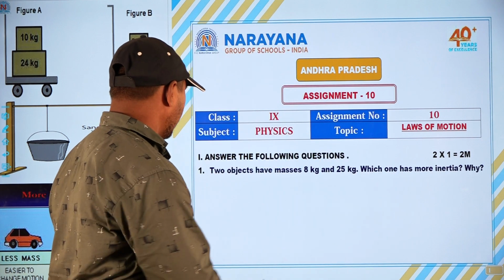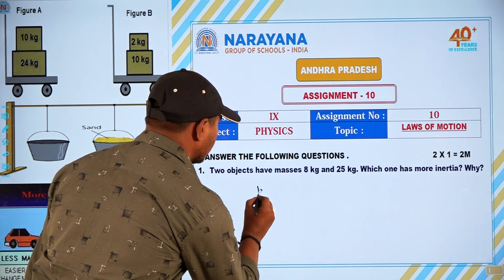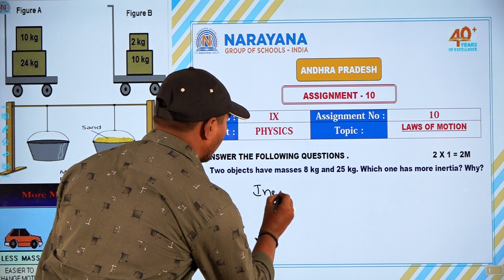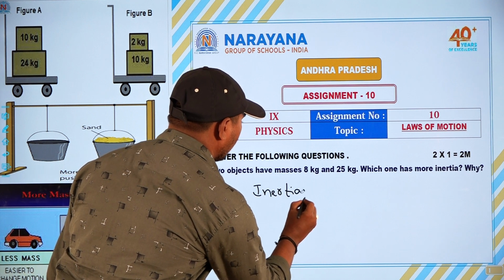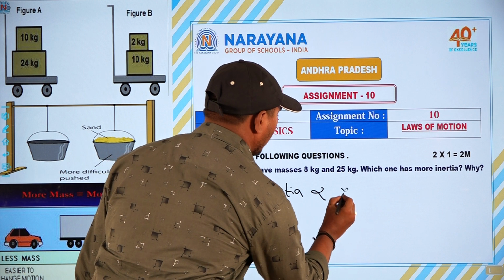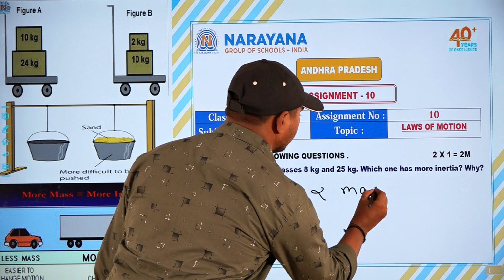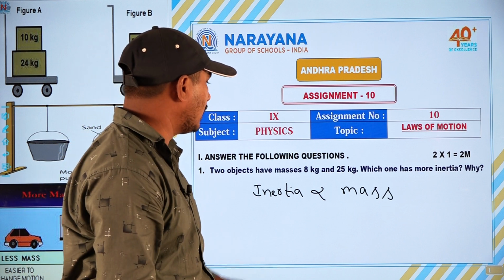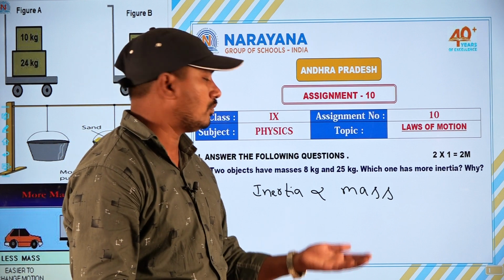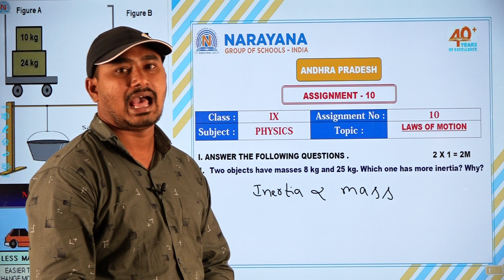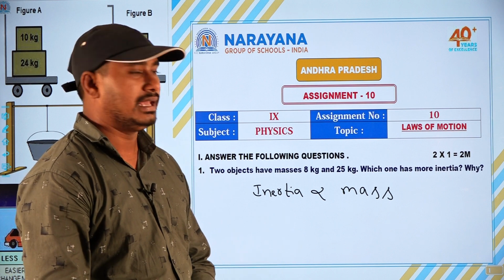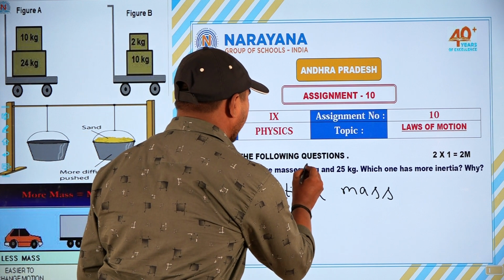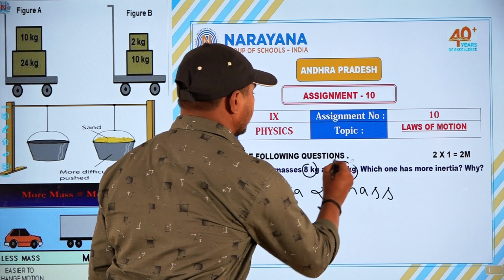Inertia is directly proportional to mass of an object, which means the object which has more mass has more inertia. Here two objects are given, 8 kg and 25 kg.